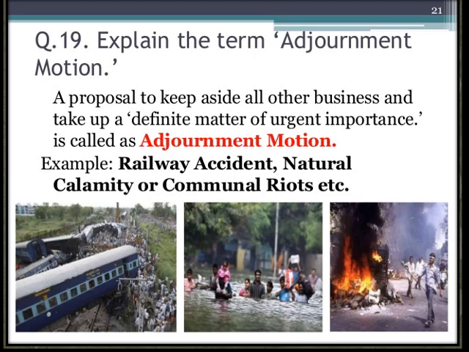It is a proposal which is put forward by any MP of both the houses when they think that there is a matter which should be discussed, which has national importance and which is more important than the law. At that time, the speaker passes the adjournment motion and adjourns the proceeding going on in the particular house, and they start discussing this important matter. I hope you understood.